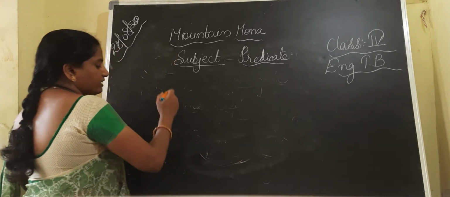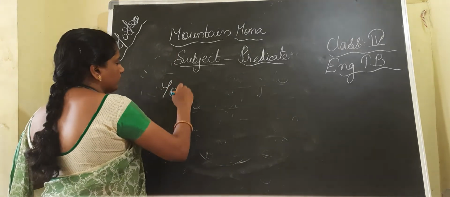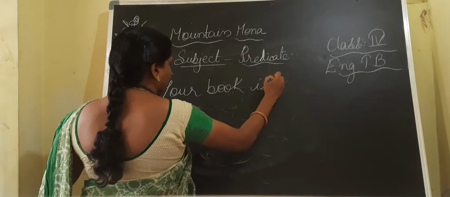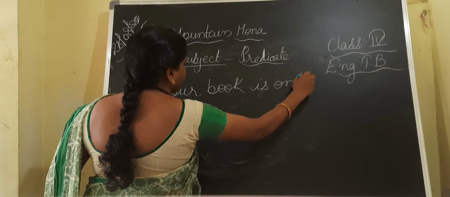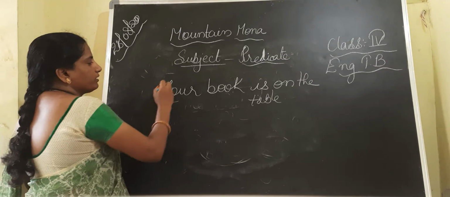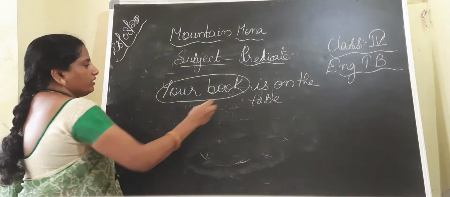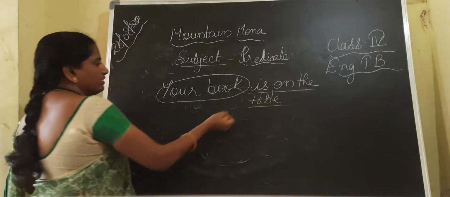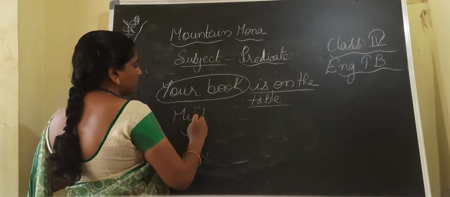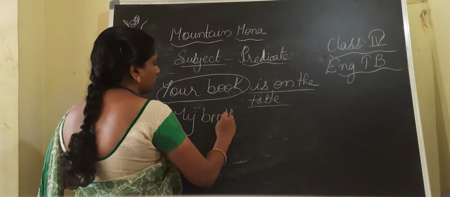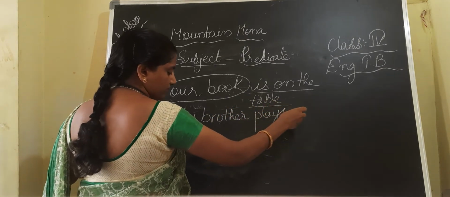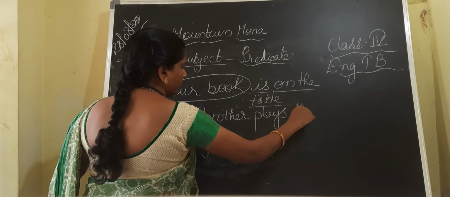First sentence: Your book is on the table. What is on the table? Book. So what is the subject here? Your book. And the remaining sentence is the predicate. Suppose, my brother plays the guitar.